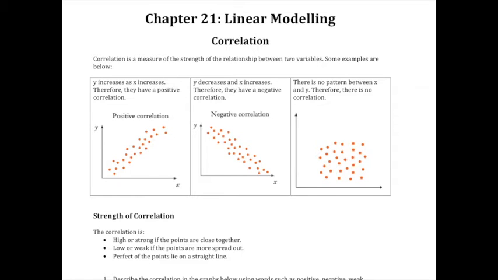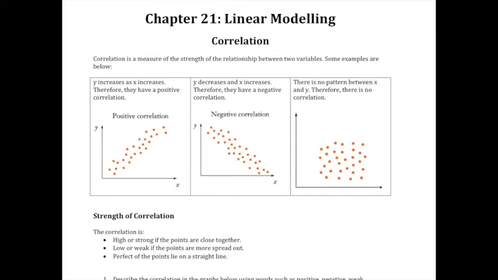Correlation is a measure of the strength of the relationship between two variables. Some examples are below. For instance, first of all, let me just explain, is there a correlation between height and weight? Now, I think there's some correlation, but not perfectly correlated, because the taller someone is, it's not necessarily that they'll weigh more. They could be very, very thin. Do you know what I mean?